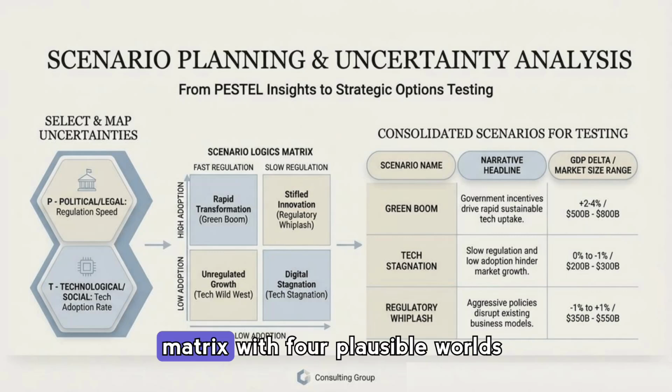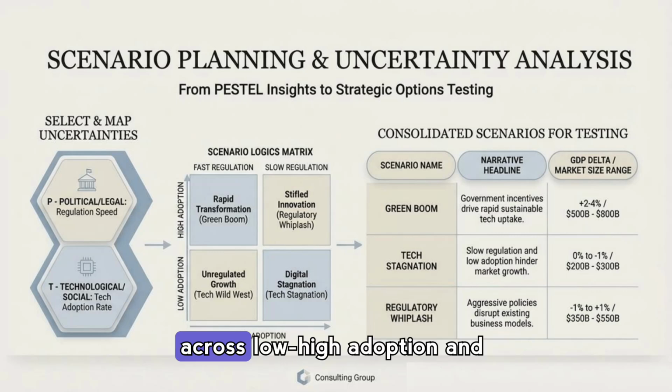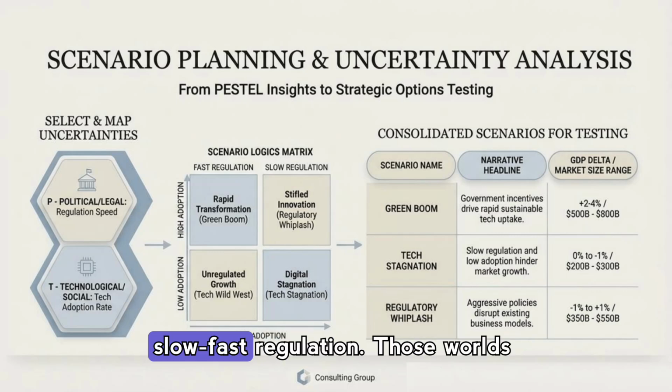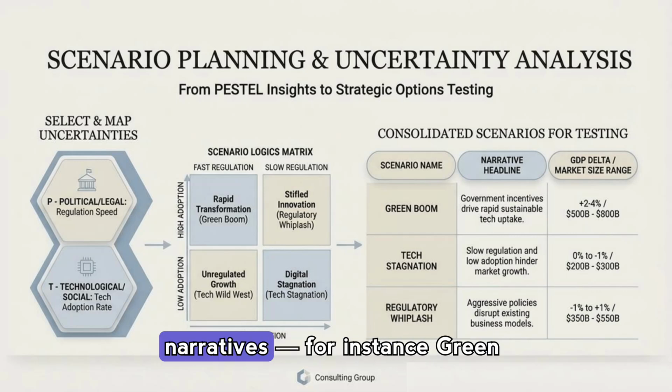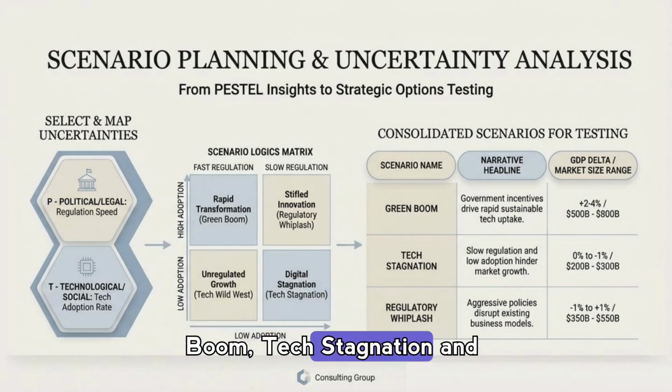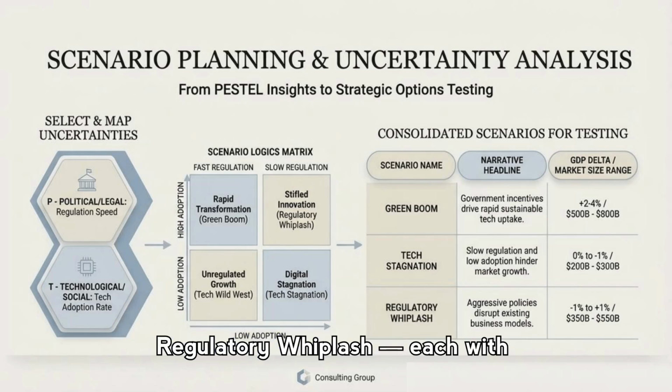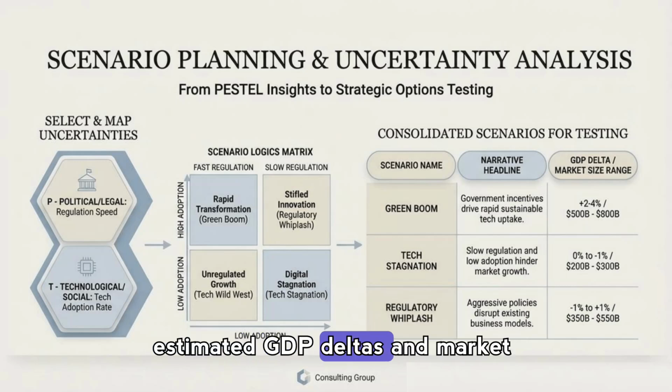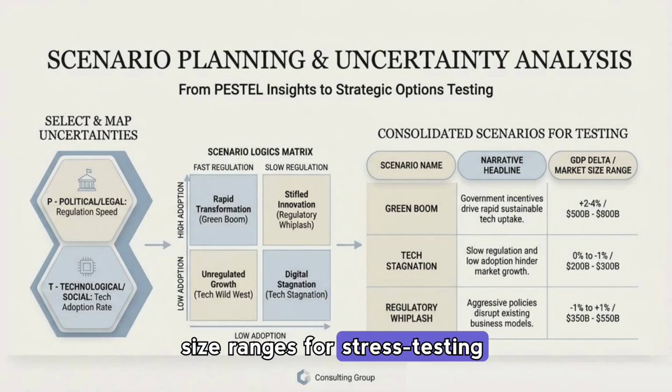Scenario planning starts by mapping key uncertainties such as regulatory speed and technology adoption, then populates a scenario logic matrix with 4 plausible worlds across low-high adoption and slow-fast regulation. Those worlds are consolidated into testable narratives, for instance, green boom, tech stagnation, and regulatory whiplash, each with estimated GDP deltas and market size ranges for stress testing options.